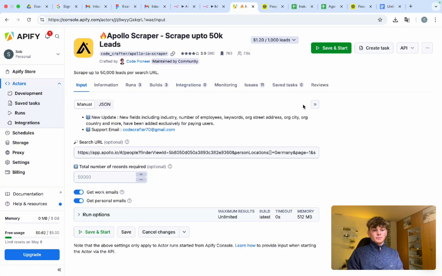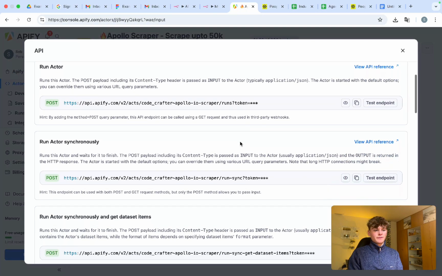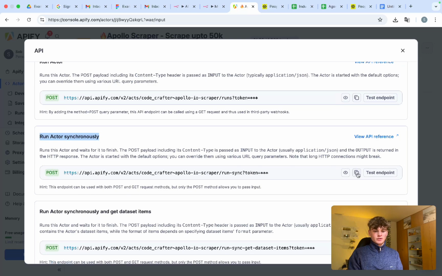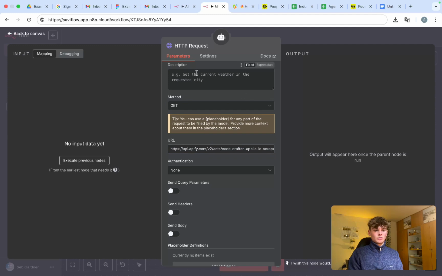Now what we need to do once we're on this page is get the API endpoint to call this scraper to scrape the URL that the agent has created. So if you go ahead and click on API up here, API endpoints, the API endpoint we're looking for is run actor synchronously. If you copy this one and paste it in here, this request URL will automatically start the scraper.